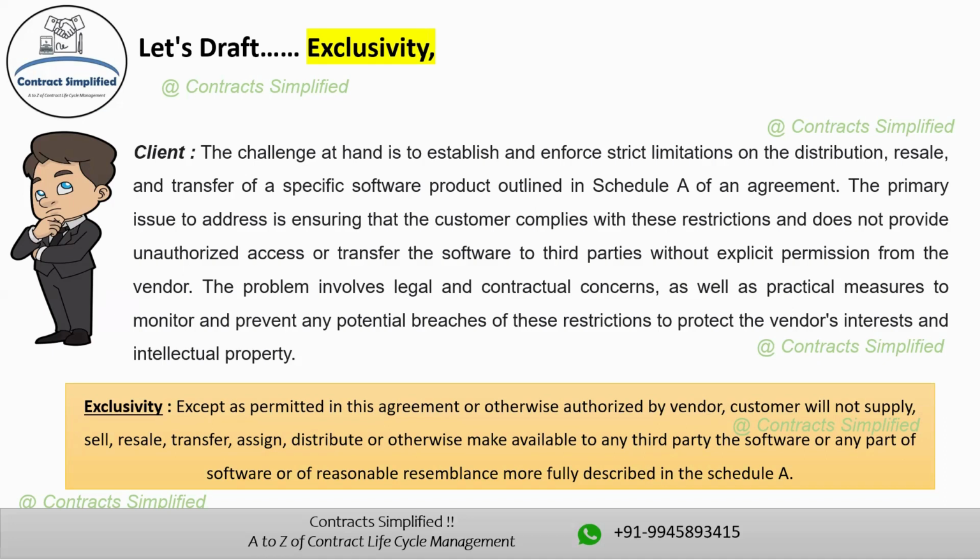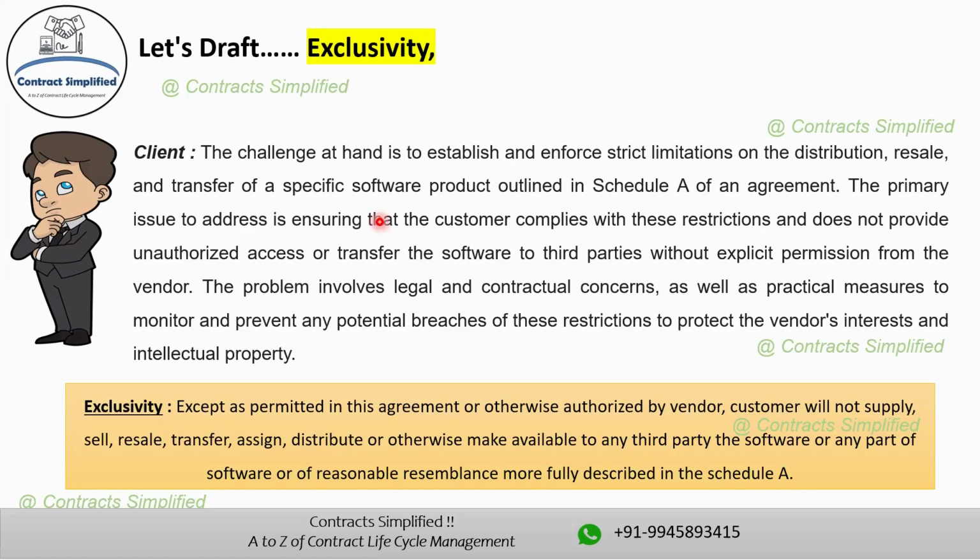This part of the sentence is stating that the customer can only do what follows if it is explicitly allowed in the software license agreement or if the vendor, that is the company or entity that created the software, gives explicit authorization.